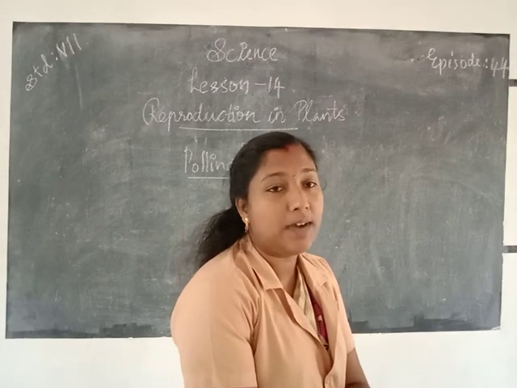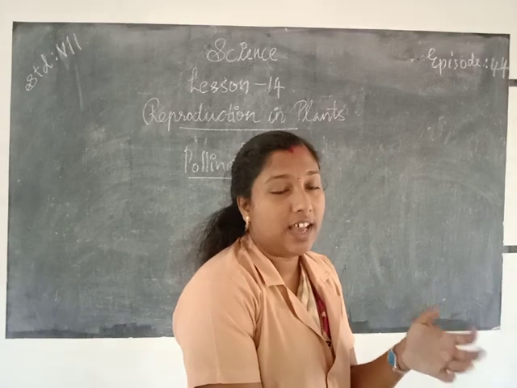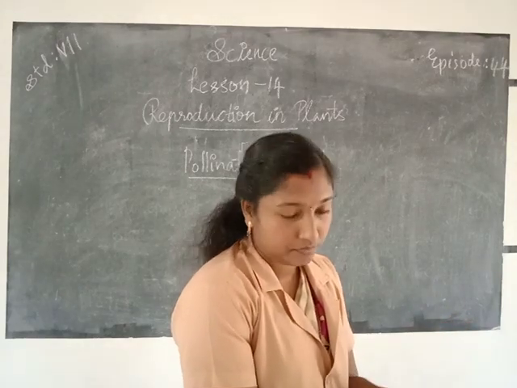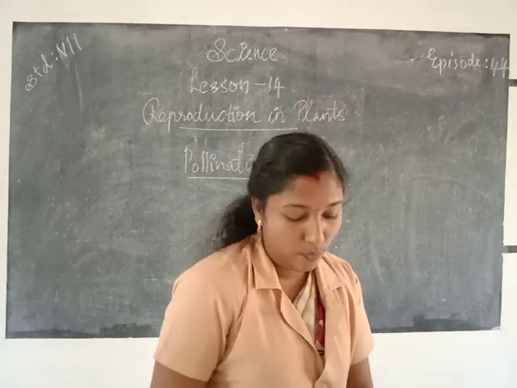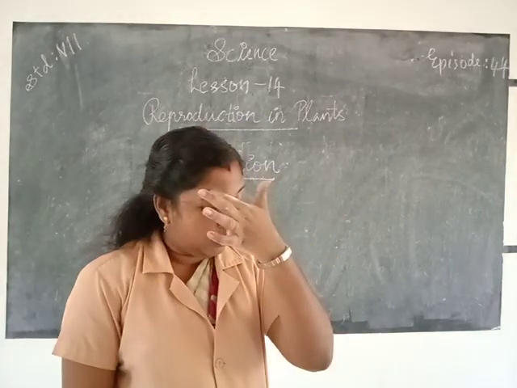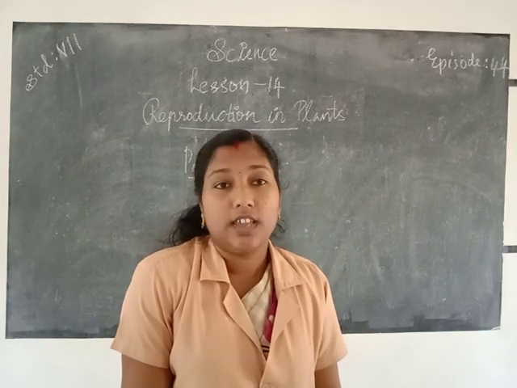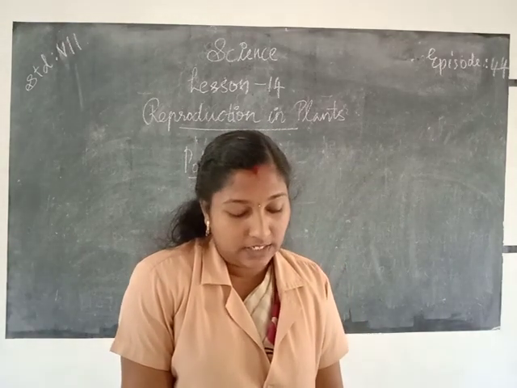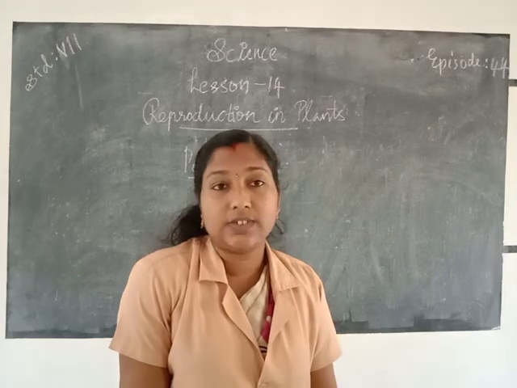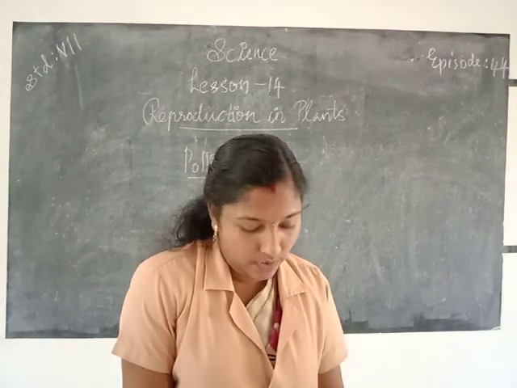The stigma and ovary are different parts of the pistil. The stigma of a flower contains what? Yes, the female gamete.